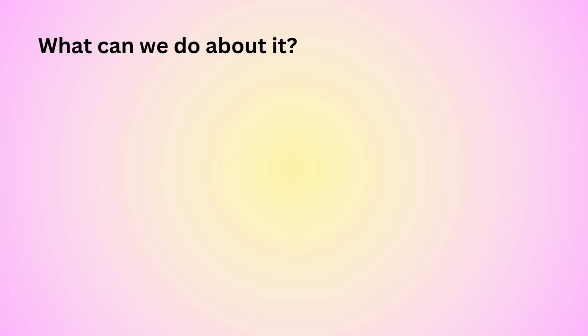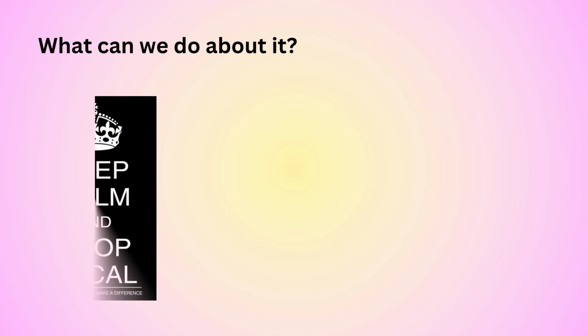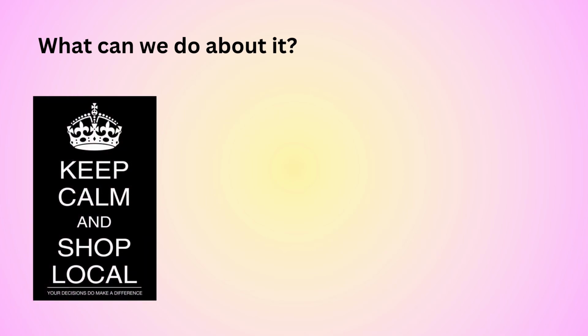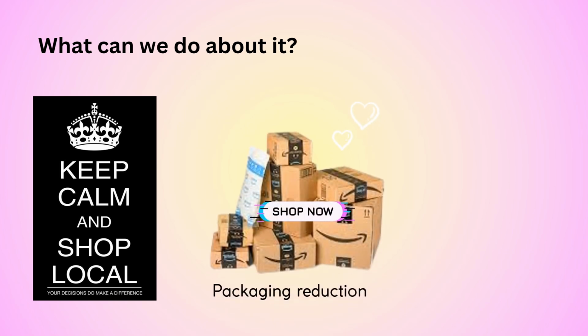Beyond all of the scientific projections, what can we actually do at home? The best thing we can do is to be a good global citizen and adopt a more sustainable lifestyle. This looks like shopping locally instead of shipping everything straight to our doors.